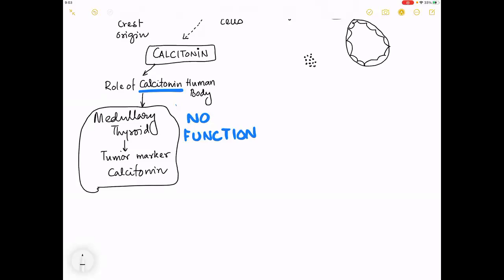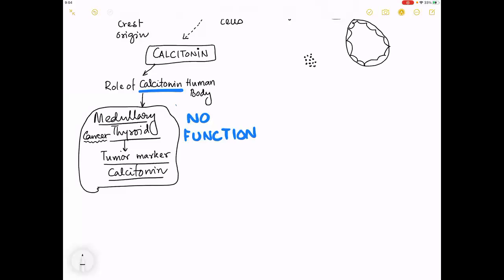This is the important shocking truth that I told you today. I do not know whether you have been taught about this in physiology or pathology or not. But in which disease do the calcitonin levels rise? What is the name of the disease in which calcitonin levels rise? Medullary carcinoma thyroid. That's it.